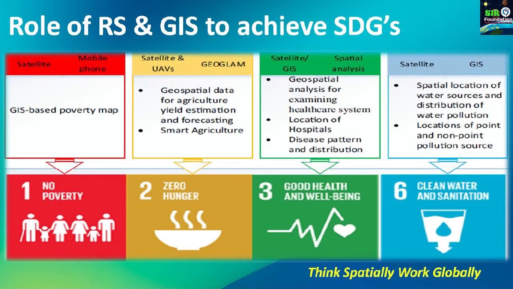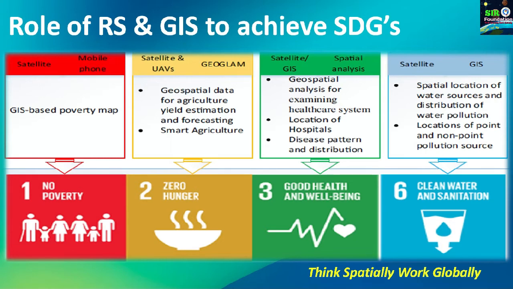So let's have a discussion on the role of remote sensing and GIS technology to achieve the sustainable development goals. Why are we discussing this? Because these sustainable development goals have a very big impact on climate positive design. If we can achieve these goals, we can have climate positive design of the cities, of our society, of different human activities.